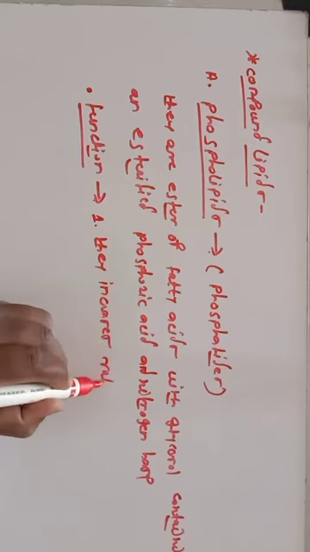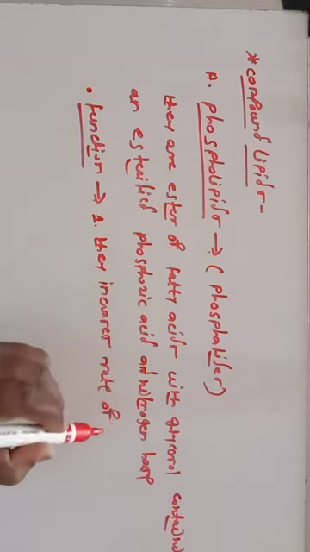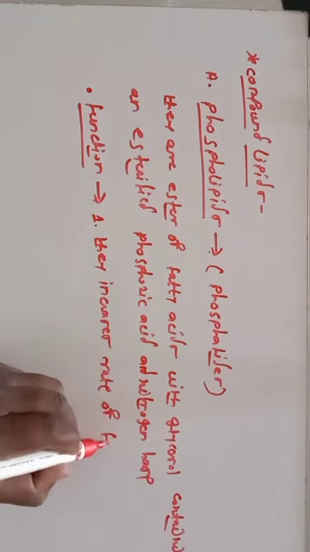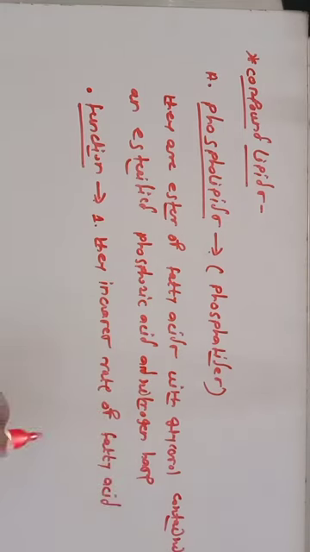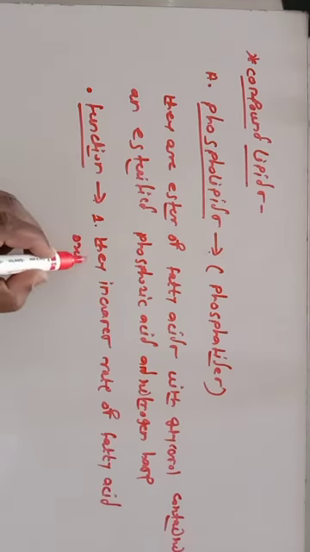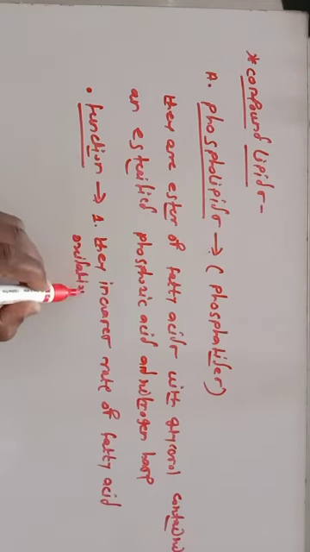This is an important function of phospholipids or phosphatides.